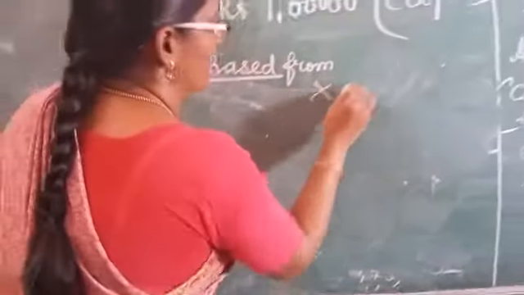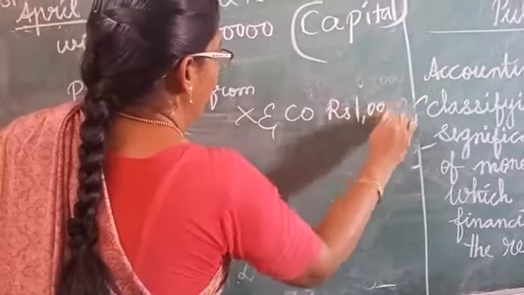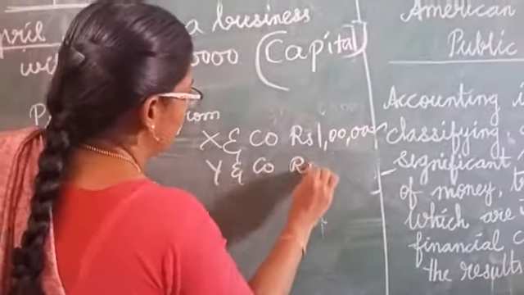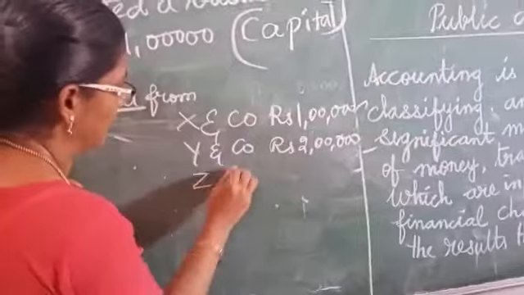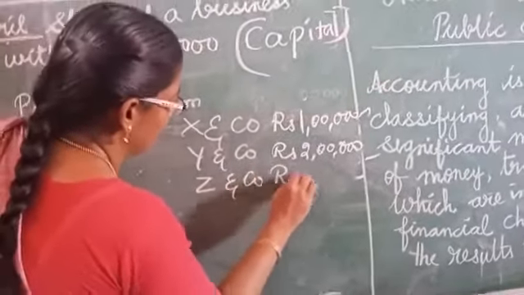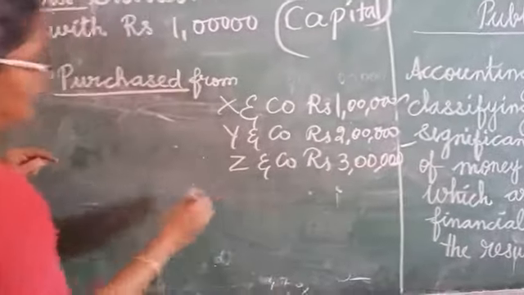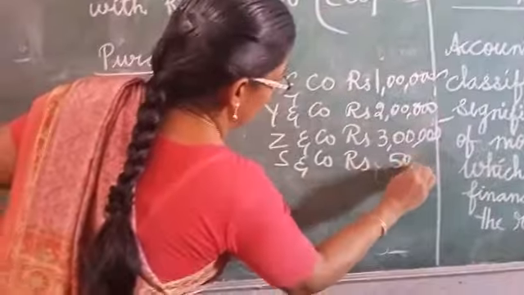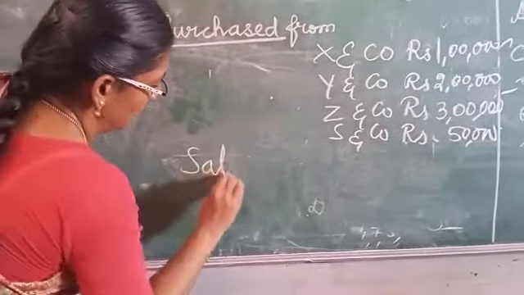Then he purchased goods from X & Co, rupees 1 lakh. Next Y & Co, rupees 2 lakhs. Then Z & Co, rupees 3 lakhs. Like this S & Co, rupees 50,000. Then he wants to sell the goods, isn't it?